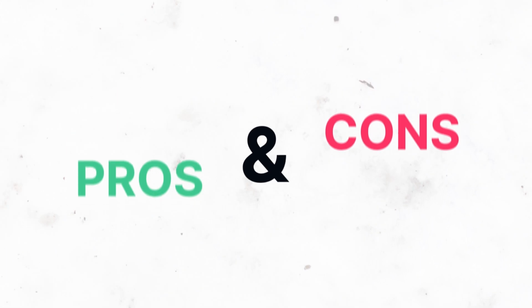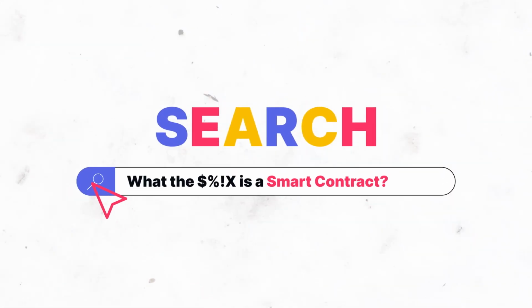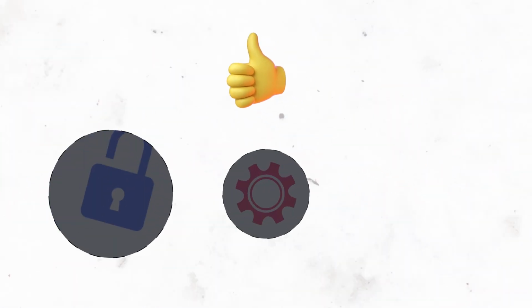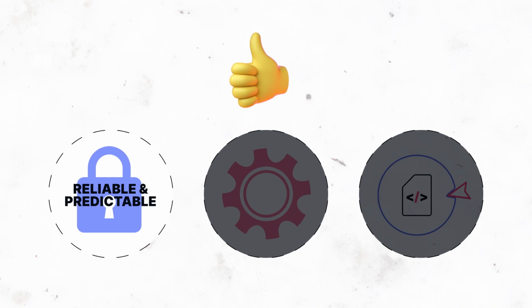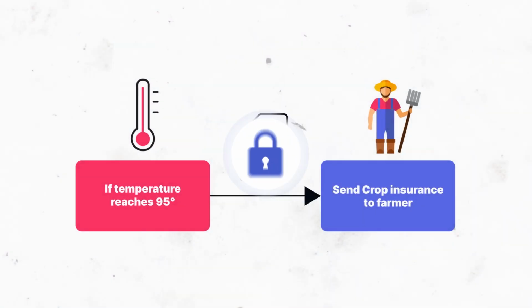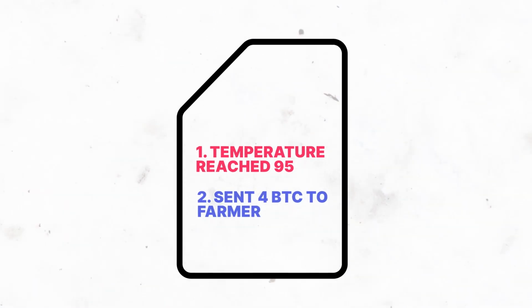Smart contract pros and cons. Smart contracts have risen in popularity over the last few years, but what are the advantages and disadvantages of smart contracts? Advantages: reliable and predictable. With a smart contract in place, the outcomes of the agreement are set. The smart contract will also keep records of all activities and they cannot be changed after the fact.